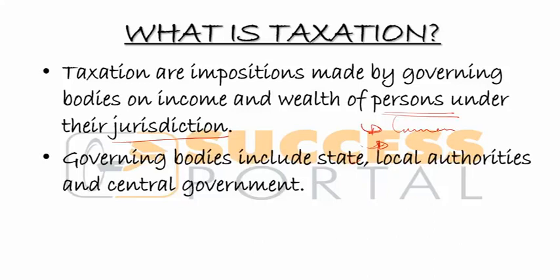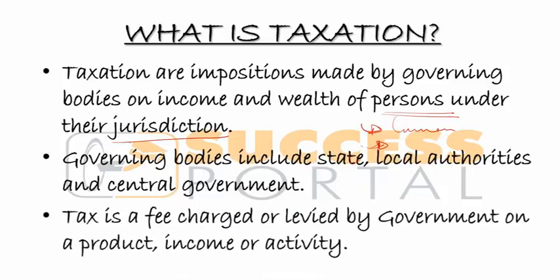For example, market rates are some of the taxes that can fall under the local authority. The central government can charge fees and other taxes. So we are looking at taxation as an imposition made by governing bodies, while tax is the actual fee that we are paying.